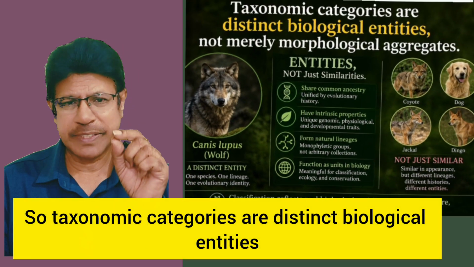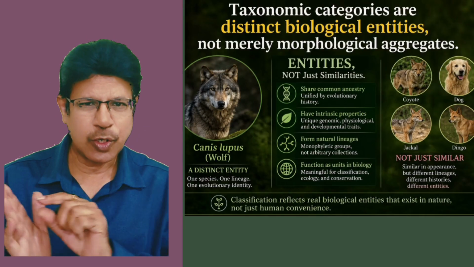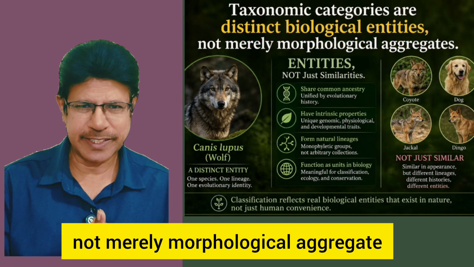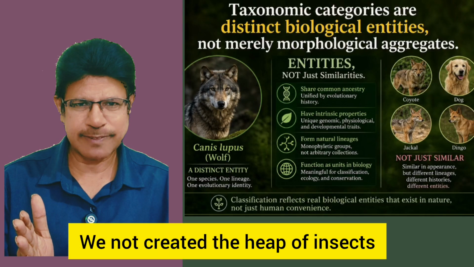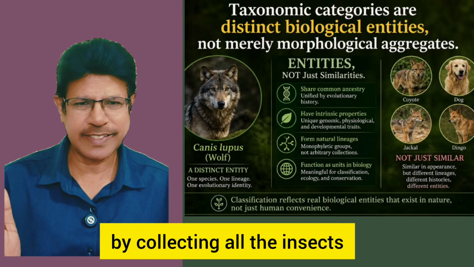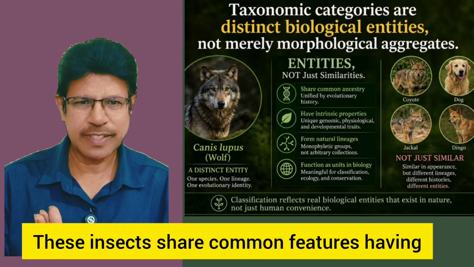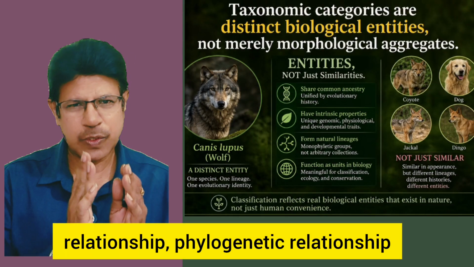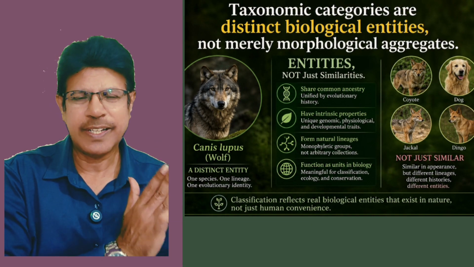So taxonomic categories are distinct biological entities, not merely morphological aggregates. We did not create a heap of insects by collecting all the insects. These insects share common features and have a phylogenetic relationship. That's why you place them in a group we call Insecta.